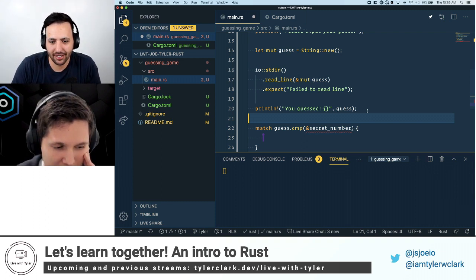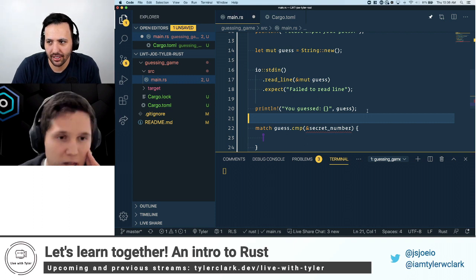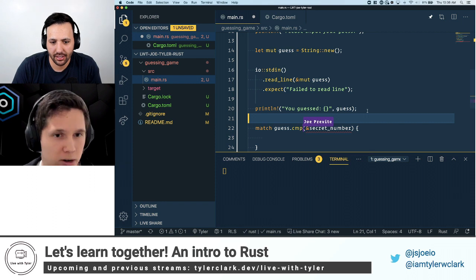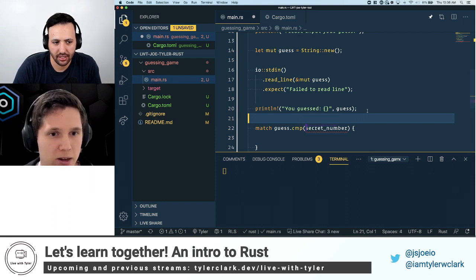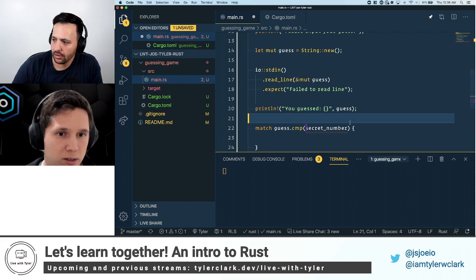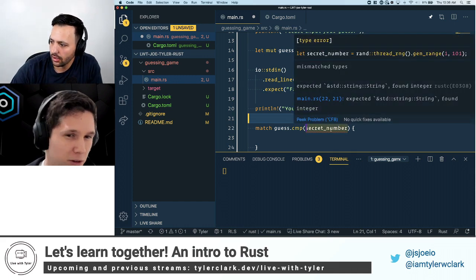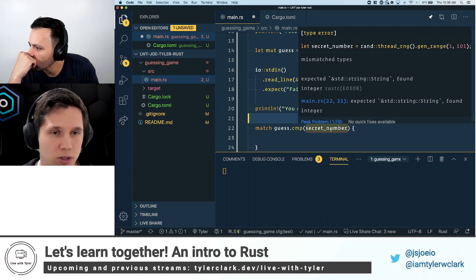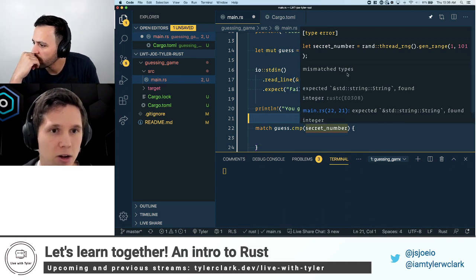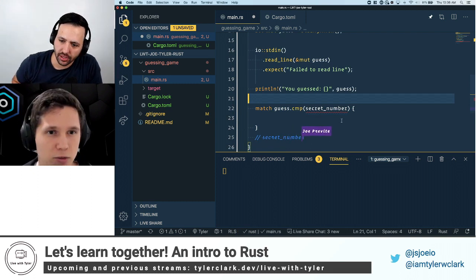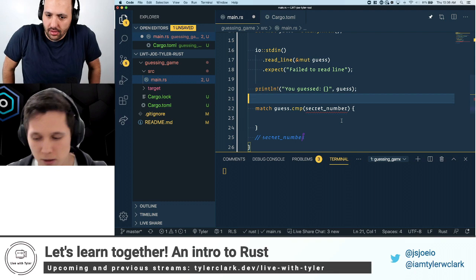From my understanding, if we were to pass it without the ampersand, we would be passing ownership to this part of the program. And so after the match statement was over, down here, secret number would no longer be accessible. Interesting. I believe so.